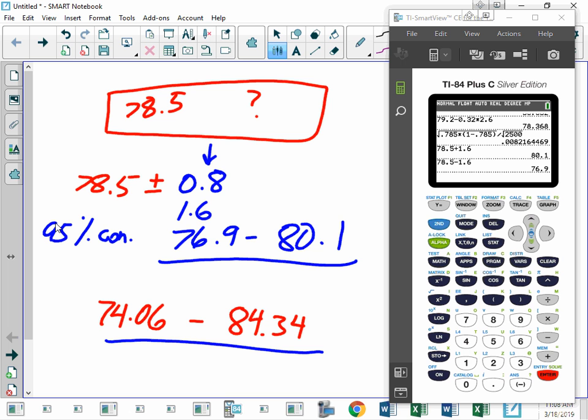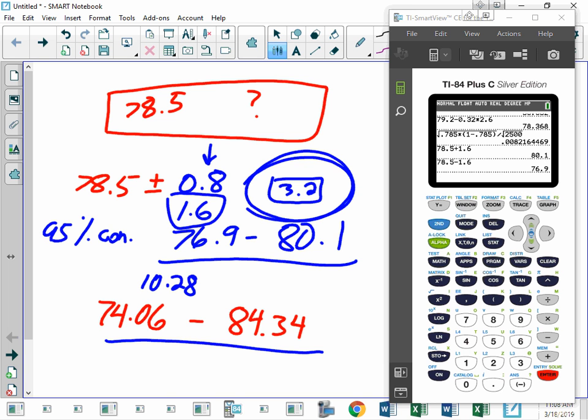So this is a distance of 3.2, right? Which is double 1.6. And then the other one is a distance of 10.28. So why is this number so much smaller than this number?